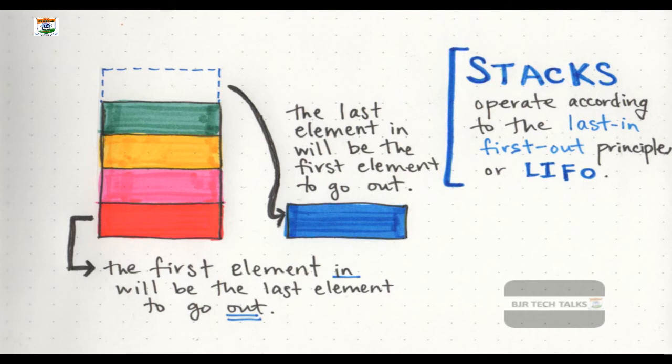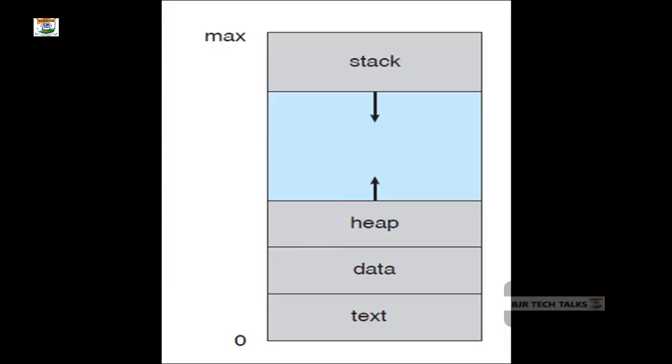That means whenever the process is running, it tries to hold some intermediate values or data in the stack, such that it can access the recent values or pop out the recent values.